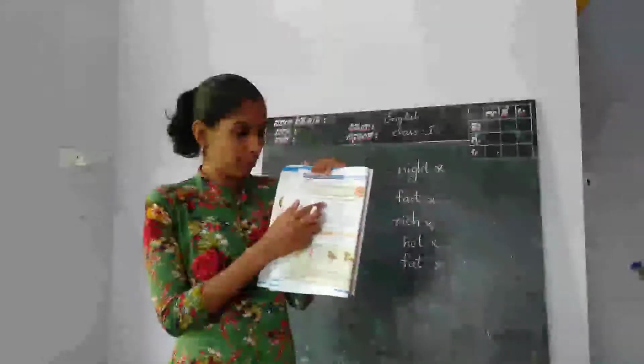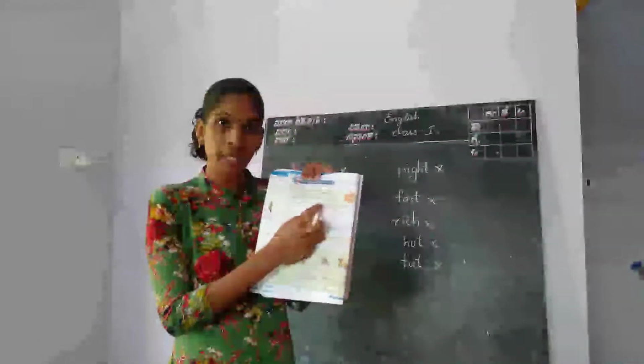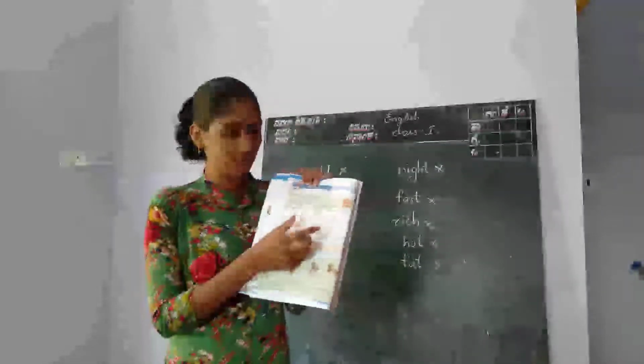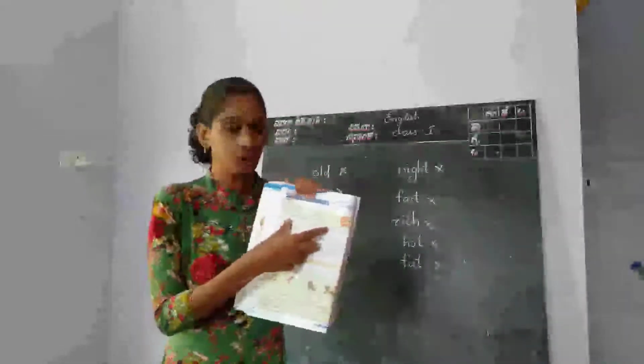Red, bed, wad, shed. The word W-A-D, wad, is the odd one. Why? Because the remaining words, shed, bed, and red, contain the short E sound. Already I have explained to you.